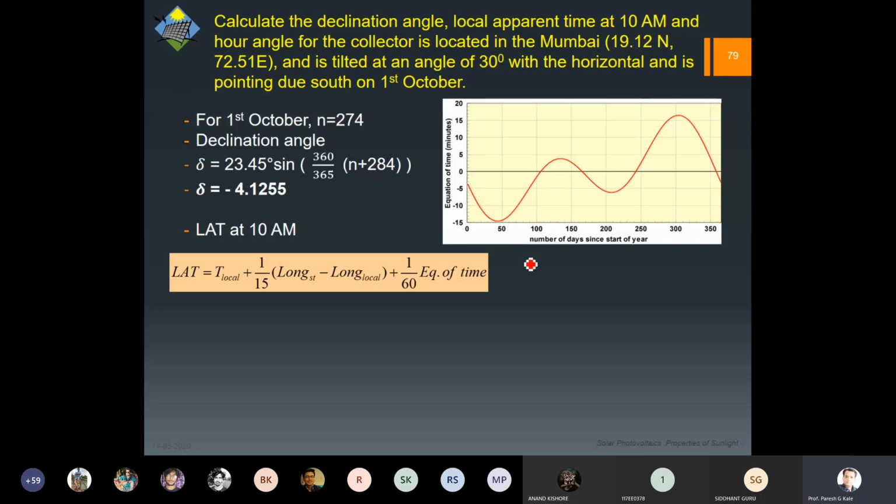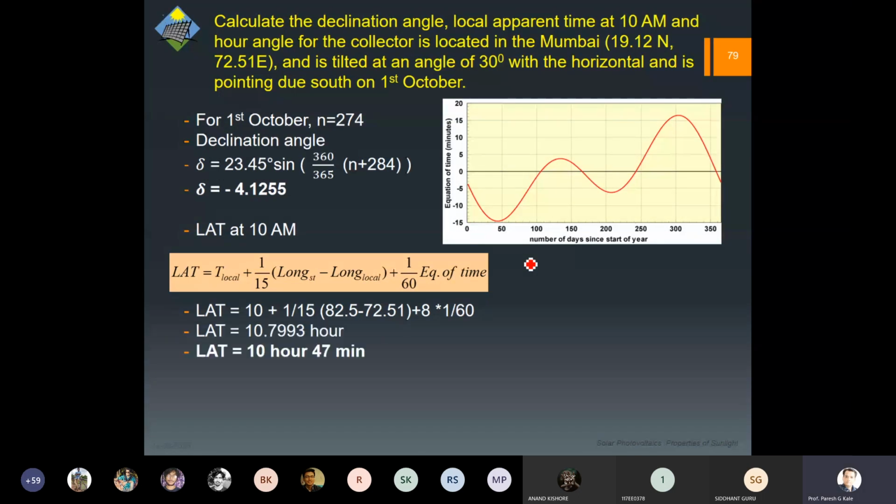How much time does it take? It doesn't even require a calculator. What's the answer? Eight or 10, whatever you take for the equation of time, because it is from the graph. So it comes out to be roughly 10.8 hours, because it depends on what your correct equation of time is. So 10.8 you can convert, so that becomes 10 hours 47 minutes.